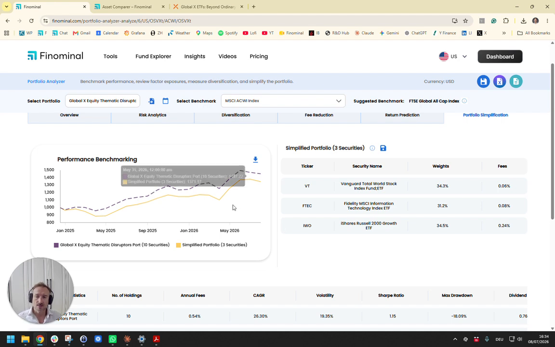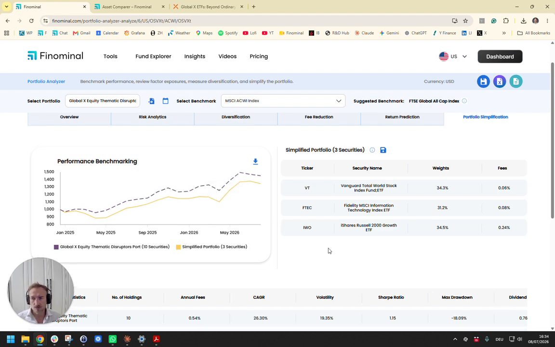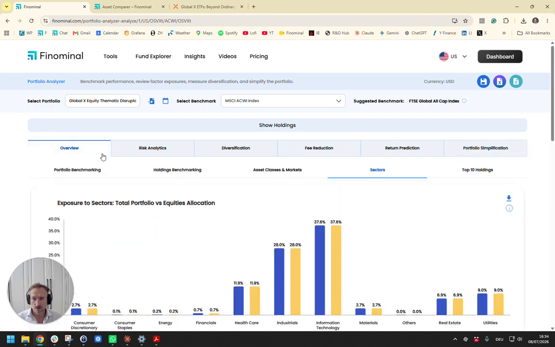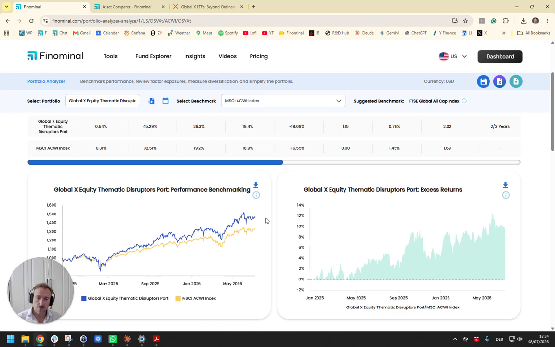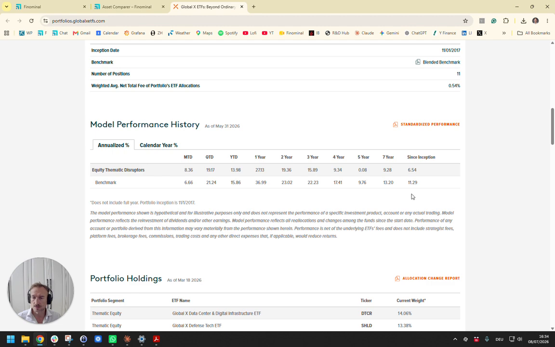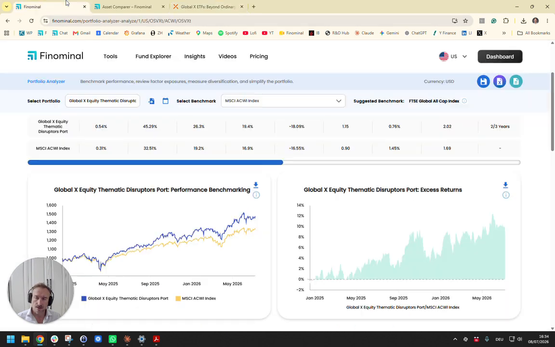Having said that, and that kind of concludes our short review of this portfolio, what Global X is doing here is performance chasing. And we can see that this looks great if you use the current holdings, but not if you look at the actual track record, where this is utterly destructive. And performance chasing, or thematic investing, is just performance chasing with a narrative. Usually you jump on a train when performance is there and the storyline fits.